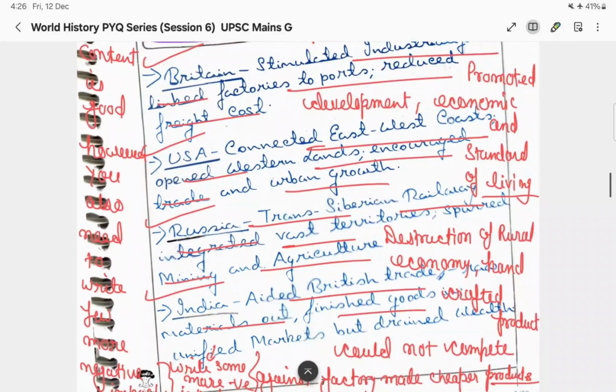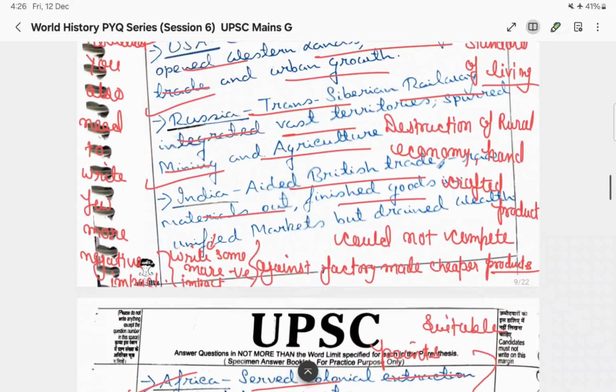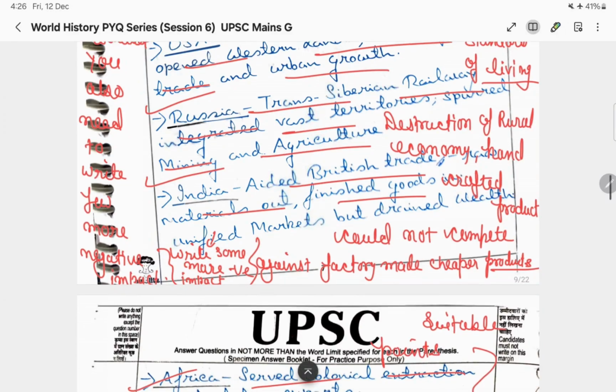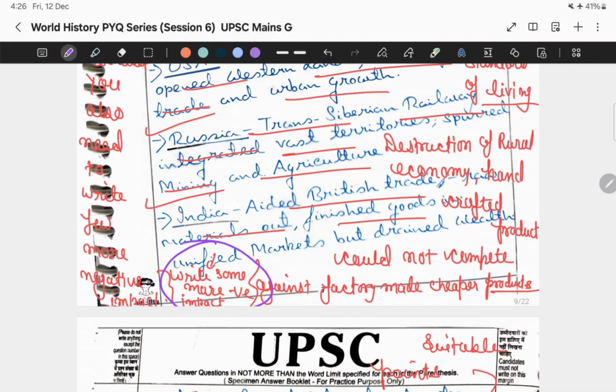Next, these are all the points, and one of the major mistakes I have made is that over here, in India, I have mentioned that it aided the British trade, raw materials out and finished goods in. But they are asking me to write some more positive impact, because most of the time I have mentioned negative impacts. They are asking me to write more on the positive side as well.